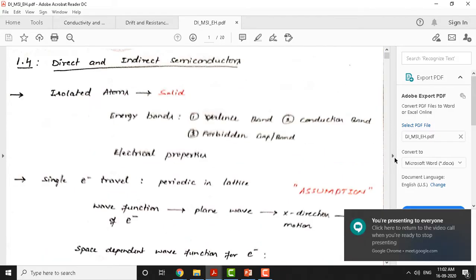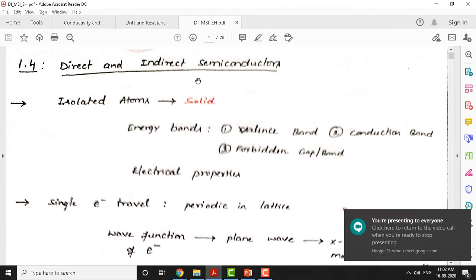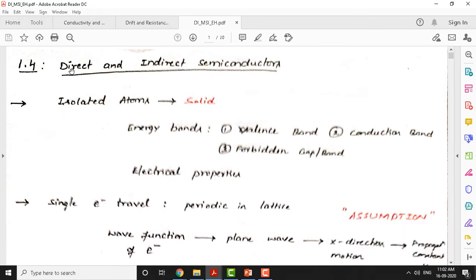So today I am going to discuss an important topic called direct and indirect semiconductors. Does anybody have an idea about what direct and indirect semiconductors are? Let me elaborate this topic.